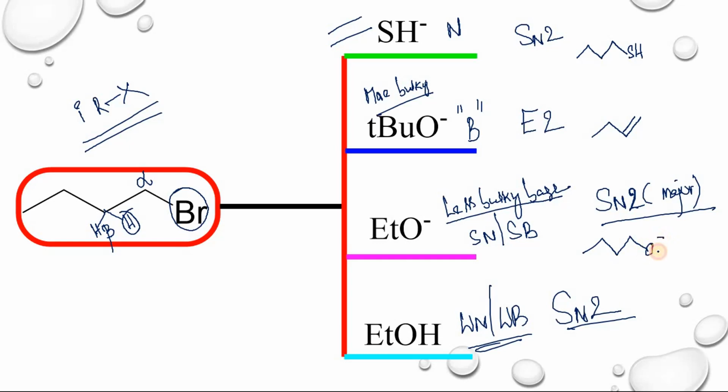In place of bromine, there is a substitution of oxide. In this case also you will get SN2 type product, so it will be OEt. So in primary alkyl halides case, there is no SN1, whatever may be the condition.